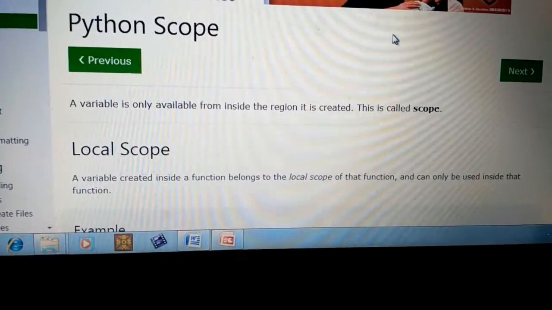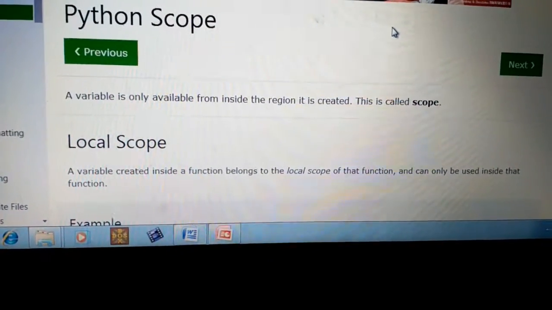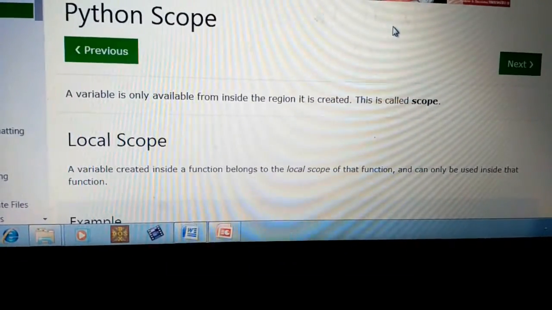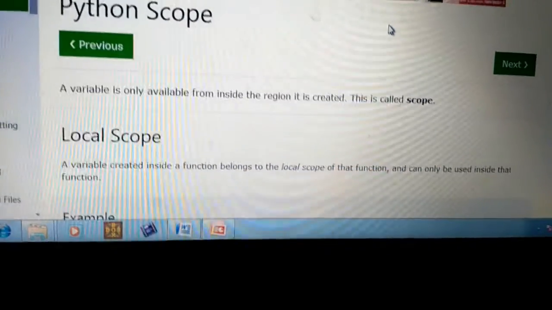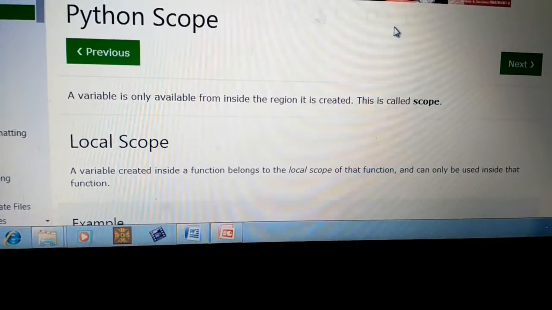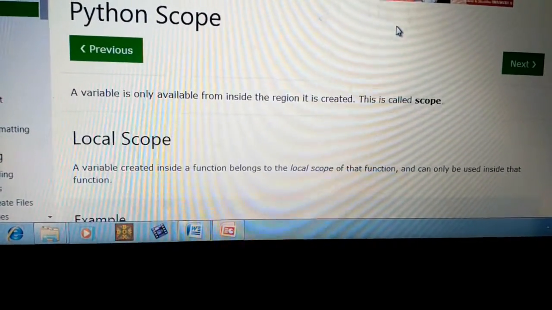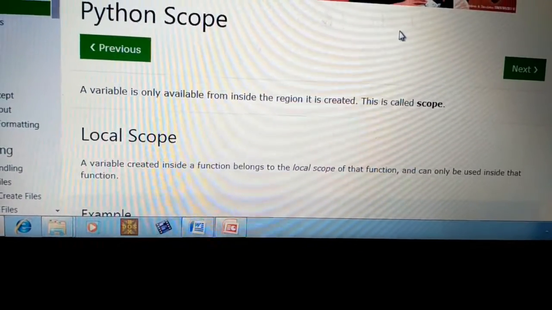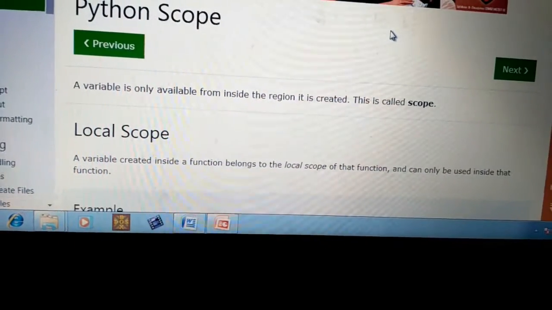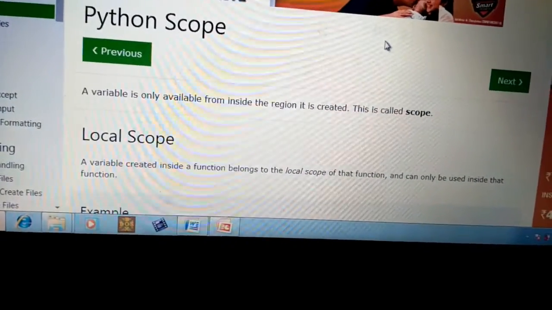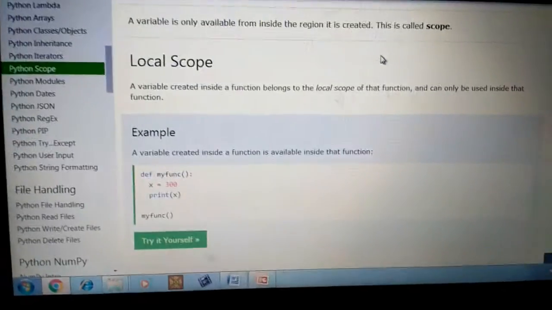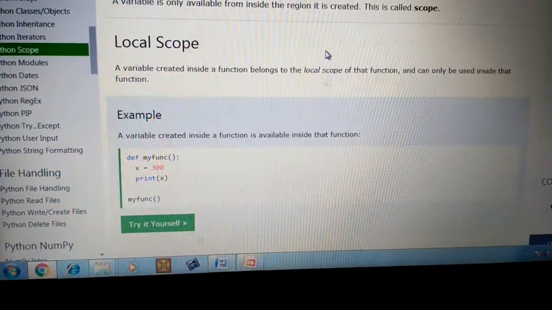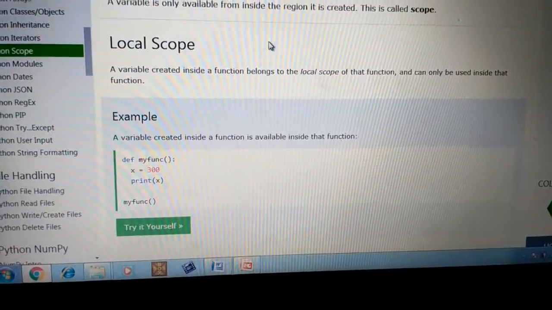Suppose we create a variable in a main function, that can be accessed in that main function and sub functions also. But if we create a variable in a sub function, it cannot be accessed outside of that sub function, that is, in the main function. There are two scopes in Python. First one is local scope and second one is global scope. First we discuss the concept of local scope.